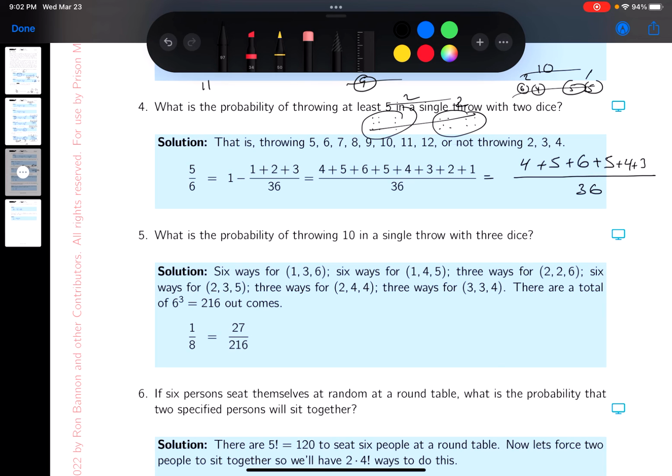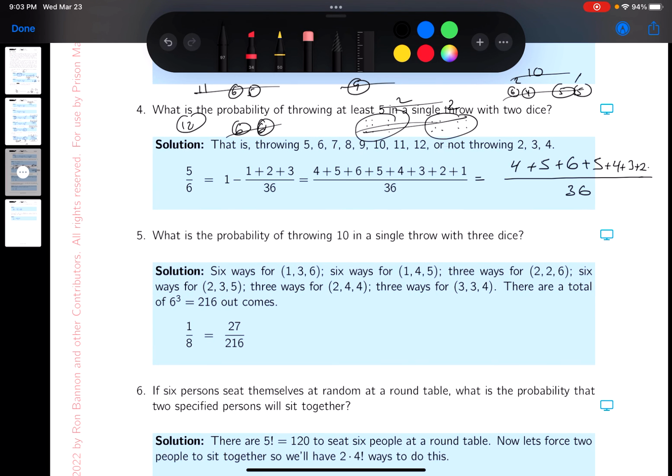Let's see how to get 11. Well, it'd be 6 and 5, right? Or 5 and 6. There's 2 ways to do that. Wow, it's going to be tough jamming that in there, isn't there? Let me go to the next one. We just did 11. Let's do 12. There's only one way to get 12. That would be a 6 and a 6. So I'll add that on, plus 1.